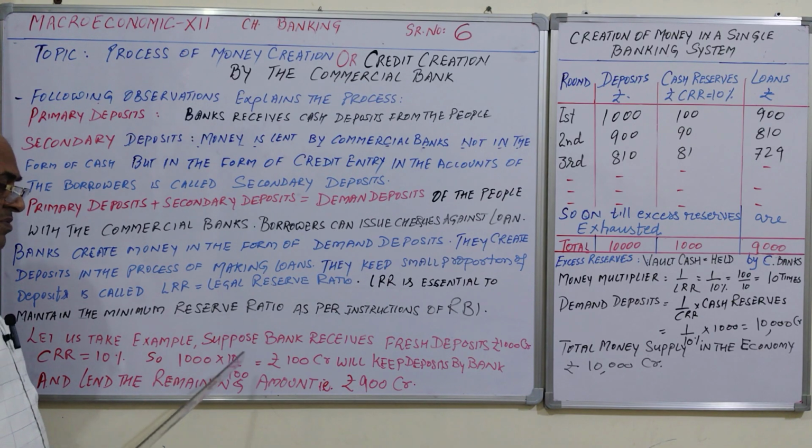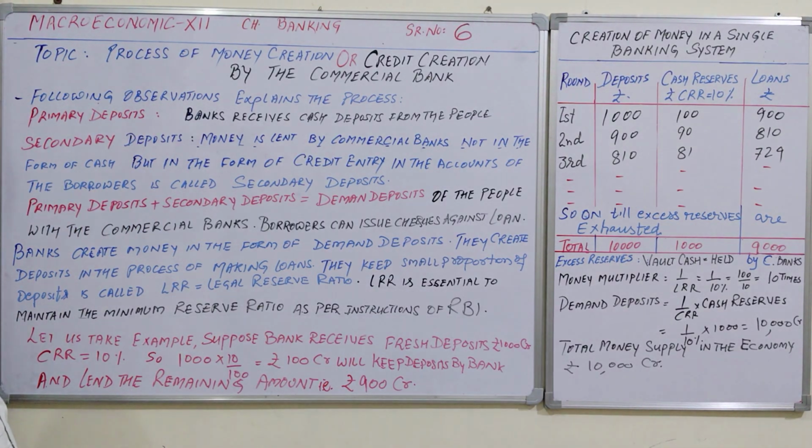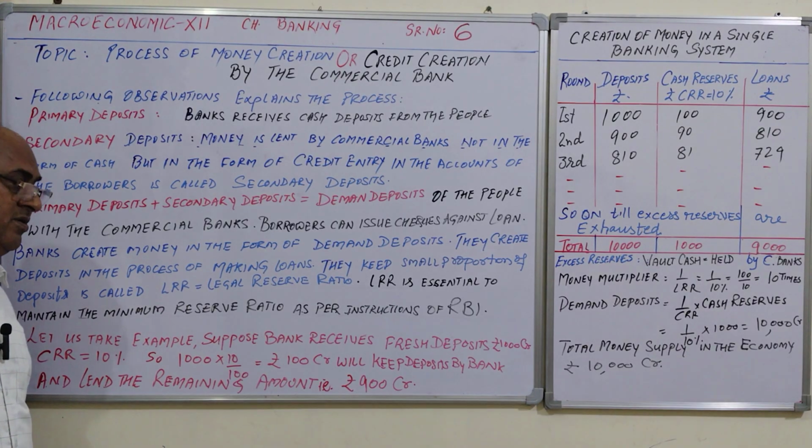So let us take an example. Suppose the bank receives a fresh deposit of rupees 1000 crore today and the CRR announced by the RBI is 10%. It means 10%, that is 100 crore, will be kept as deposit by the bank and the rest of the money will be given as a loan, rupees 900 crore. Suppose 1000 crore rupees is deposited in the bank and the CRR decided by the RBI is 10%.